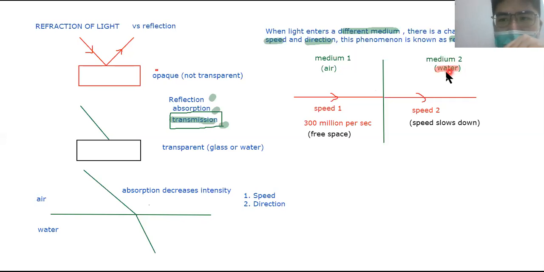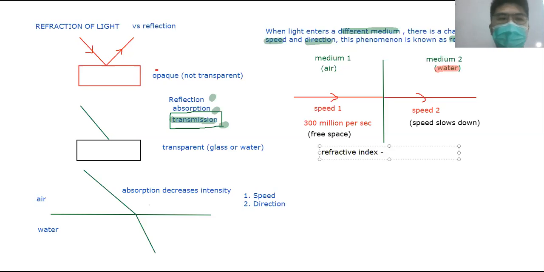If you're talking about glass, it's about 30% reduction in the speed. Different mediums have different strengths in slowing the light speed down. Now, the strength of the medium that slows down the light has a name. We call it the refractive index. Everybody write this down. Refractive index.